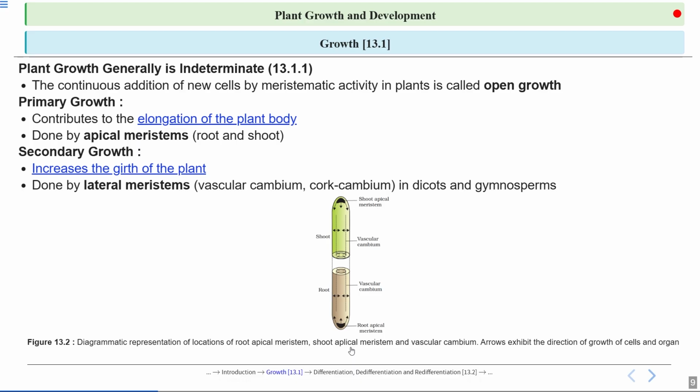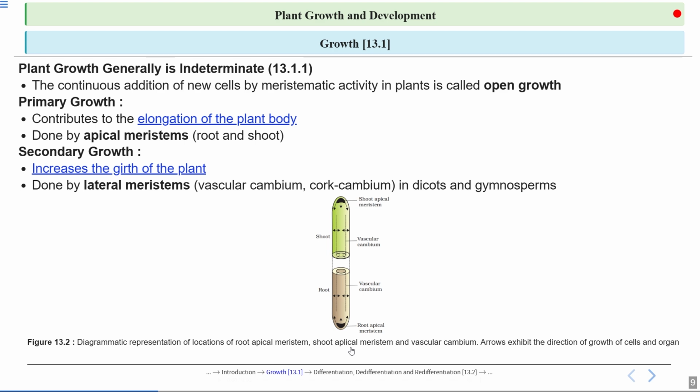So here we have two types of apical meristem: root apical meristem and shoot apical meristem. Root and shoot apical meristem are responsible for increasing the length of the plant, and primary growth is the growth that leads to the elongation, or increase in the length of the plant.